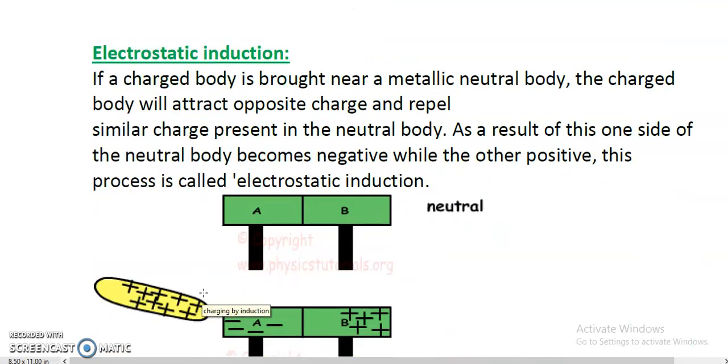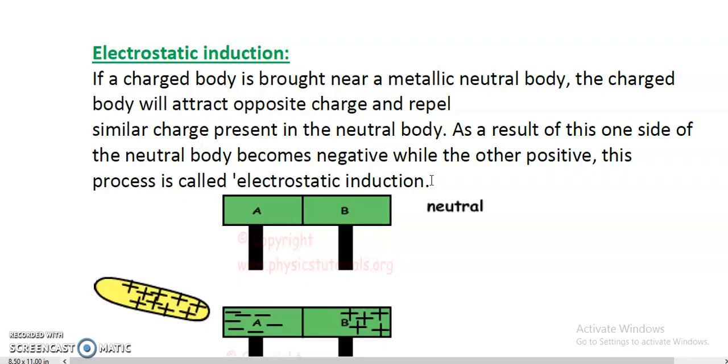Now proceeding to the next charging method, electrostatic induction. What is electrostatic induction? First of all, I am reading this line written over here. If a charged body is brought near a metallic neutral body, the charged body will attract opposite charges and repel similar charges present in the neutral body. As a result of this, one side of the neutral body becomes negatively charged while the other becomes positive. This process is called electrostatic induction. Hopefully it's clear. I am going to elaborate it.